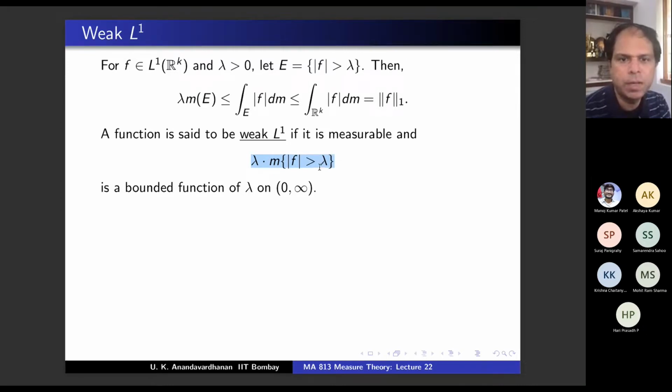Because you have lambda here and here. It should be bounded. So that's what's happening here, no? This is bounded by, in fact, the one norm. As a function of lambda, this product should be bounded. Then you say that it is weak L1. Therefore, clearly L1 functions are weak L1, right? Because we proved it here. Agree?